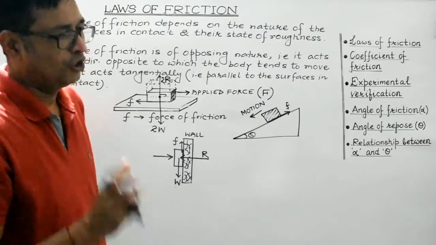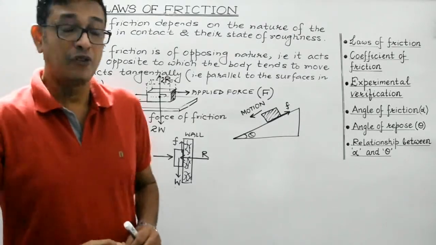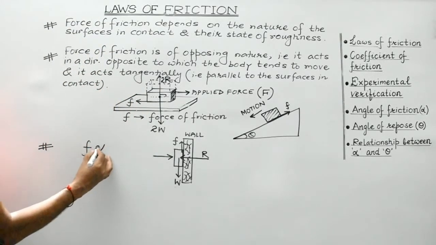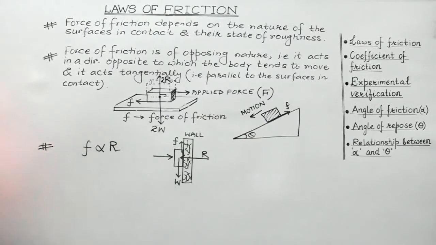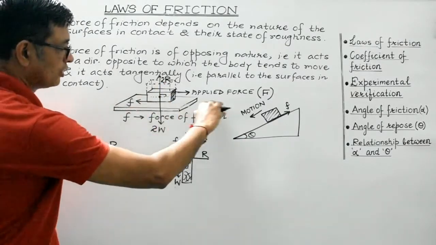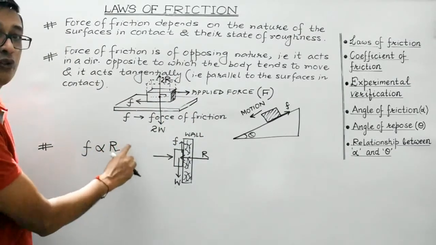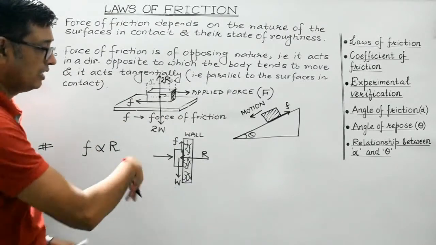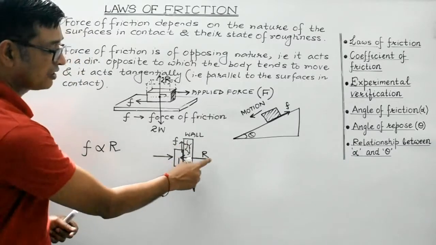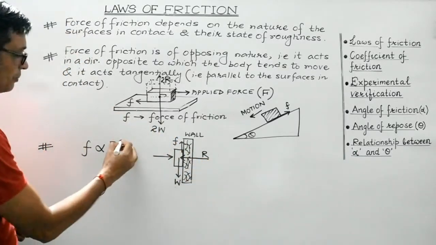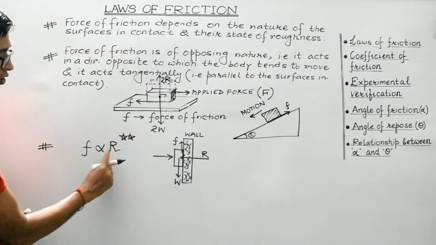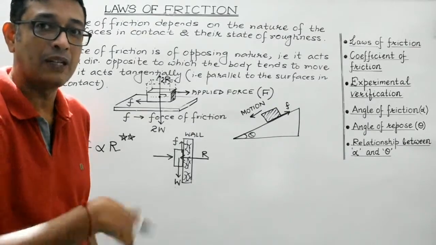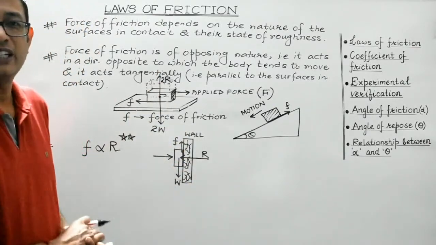Clear, students? So before we discuss further, we will try to verify the fact that force of friction is directly proportional to the normal reaction. For blocks placed on a horizontal surface, force of friction is directly proportional to the weight, and weight is equal to normal reaction. So we can conclude this, right? But for any other cases, like in this case, force of friction is directly proportional to normal reaction. So this statement is always valid. So instead of writing weight over here, you should use the term normal reaction so as to be applicable in both scenarios. Right, students?